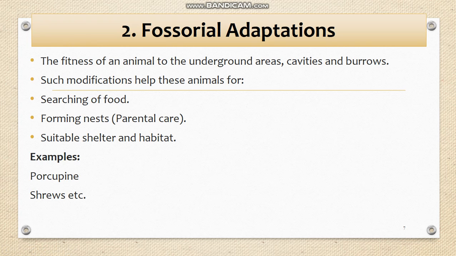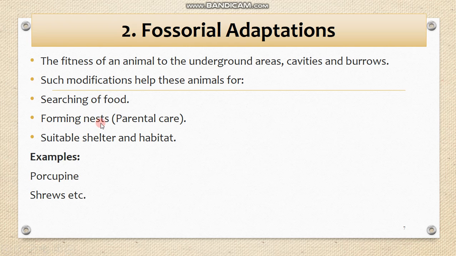Such animals have some modifications in their body. Without some modification or changes in their structure, behavior, as well as physiology, they are not able to survive under the cavities or caves. Basically, these animals move into burrows and caves for the searching of food. These animals need a lot of food, which they get from their burrows, etc.